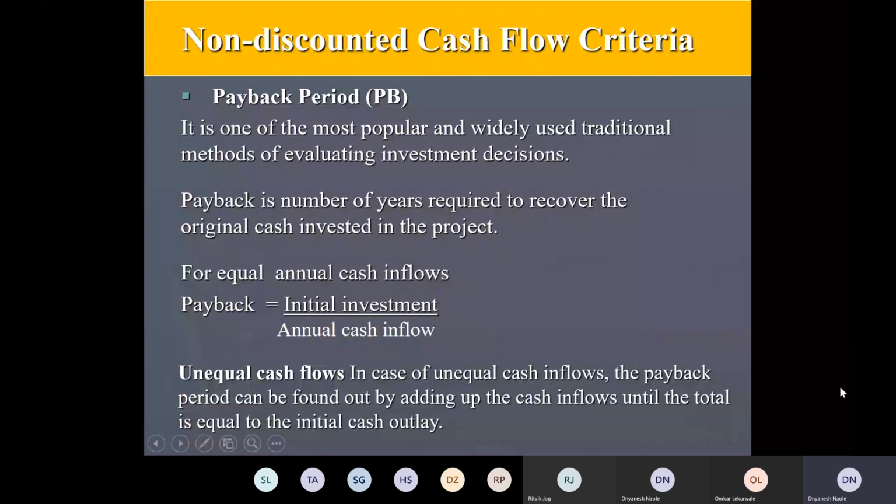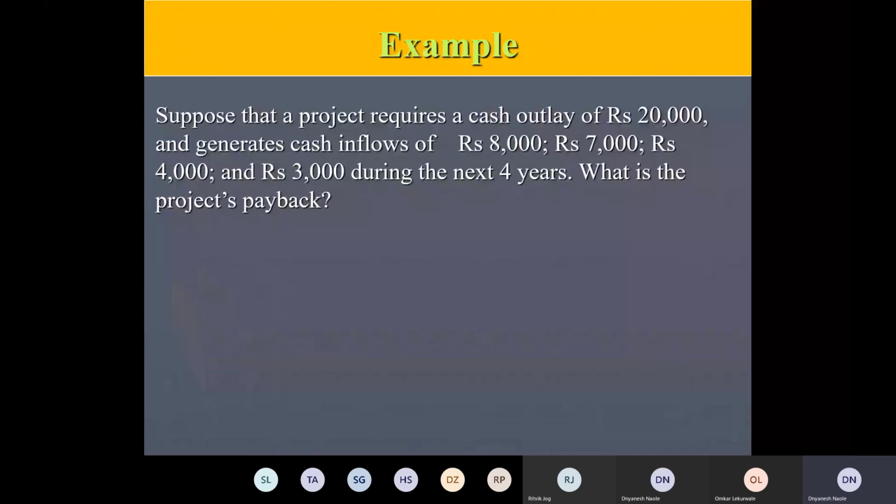So we'll see a simple example, then we'll go to an actual problem and then we'll end. Suppose there is a project which requires a cash outflow of 20,000 rupees. So 20,000 rupees you invested, and there are cash inflows which we are predicting it will generate over 4 years.